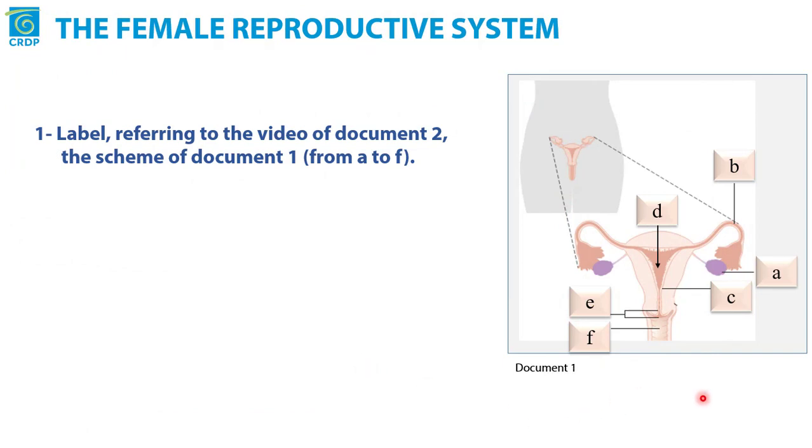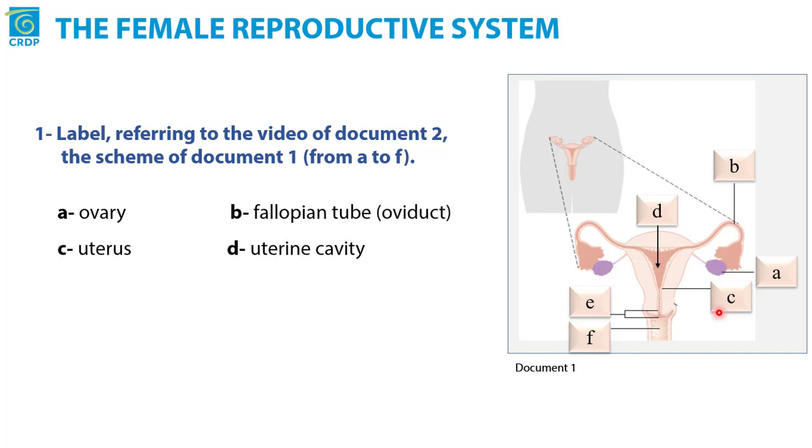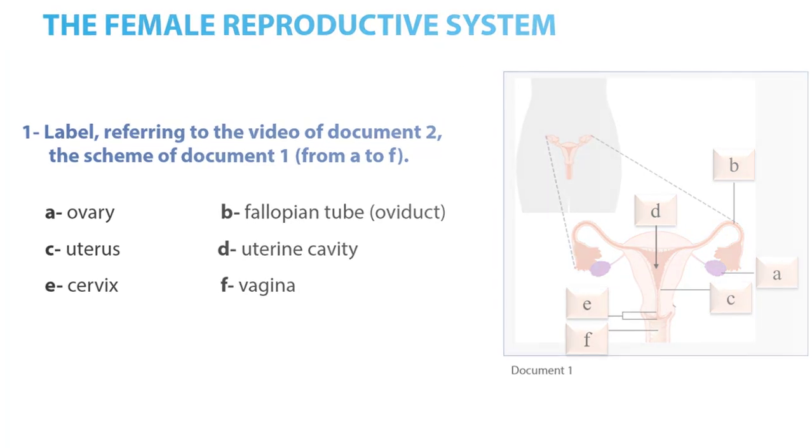This is the organization of the female reproductive system. A is the ovary, B is the fallopian tube or oviduct, C is the uterus, D uterine cavity where the development of the embryo takes place, E the cervix, F the vagina.